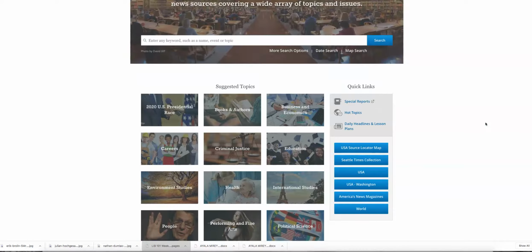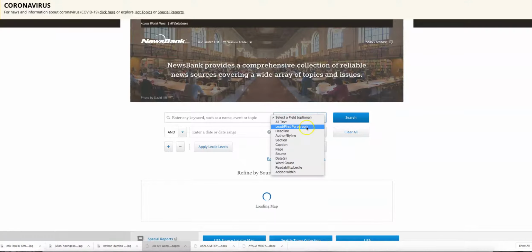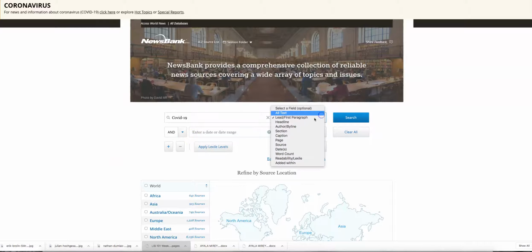Now, let's go up here and start this search. First thing you should do is go to More Search Options. This is going to show you a wonderful piece. It is a drop-down box that searches that rich, information-rich lead paragraph. You can also search by going into just the title of the newspaper article. Let's look at those again.